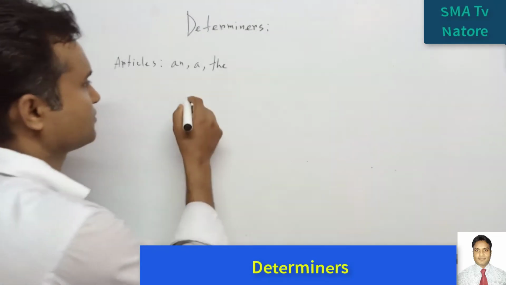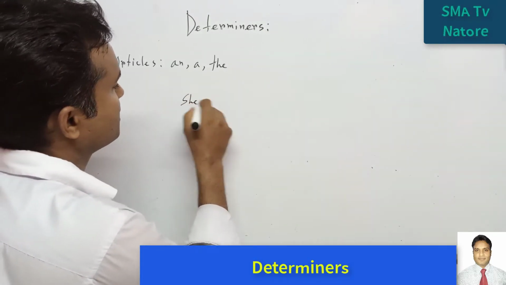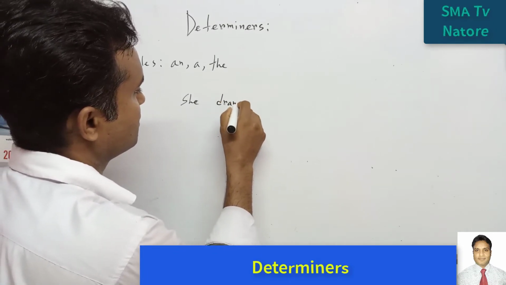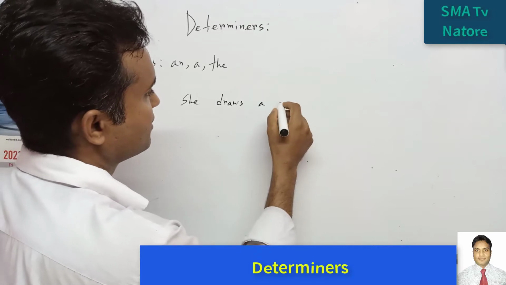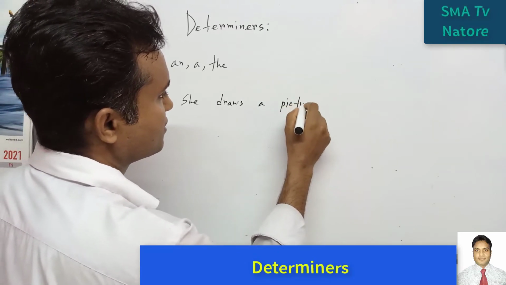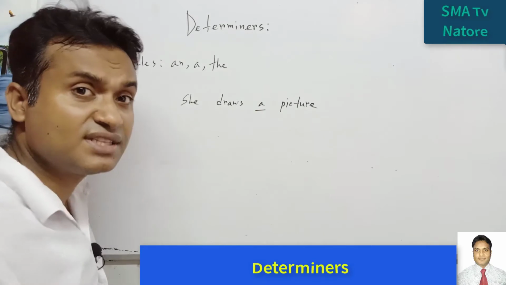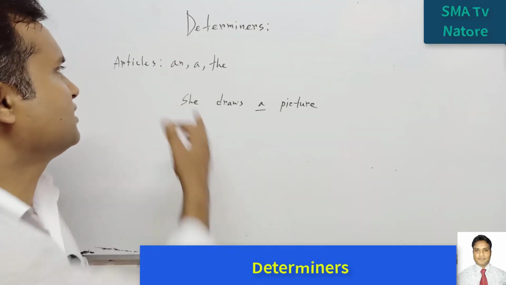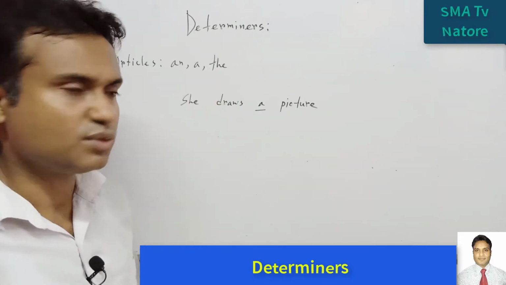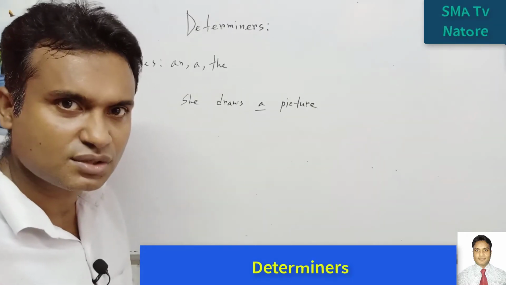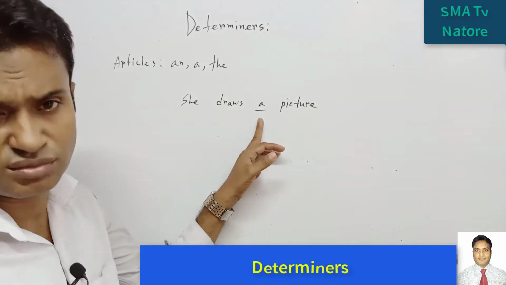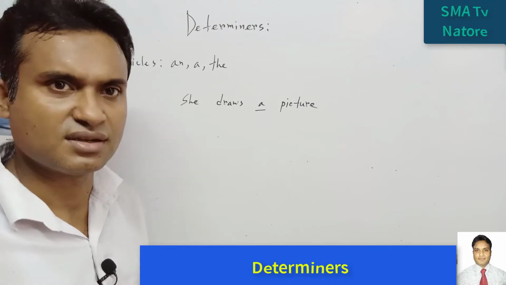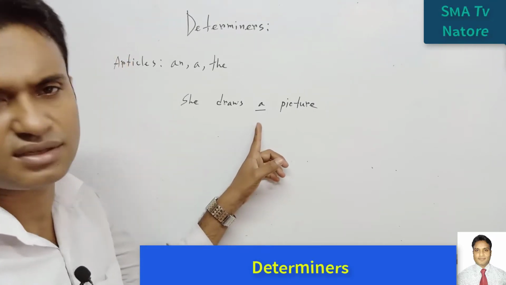For example, she draws a picture. So what is the name of this part? Is it the article? Yes. Generally you can say that a, an and the are articles. But actually, what is the name of the part of speech? We know that if it is a noun, there must be a name of something, for example, Mr. Rahim, Karim, etc. These are names. But this is not a name.